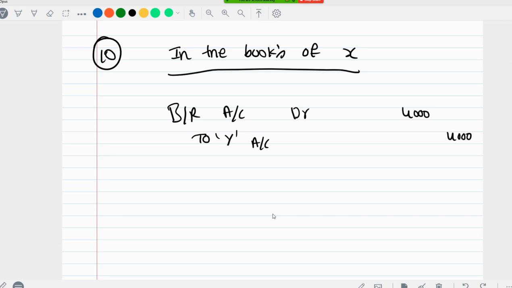Okay, then what happened? Second, X discounted that bill. So X is receiving money.